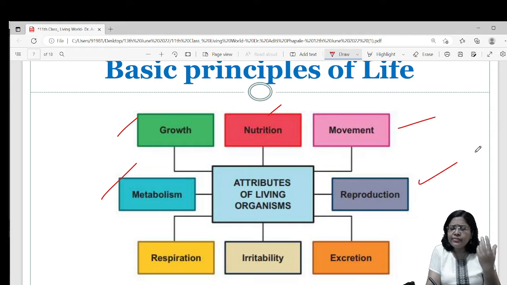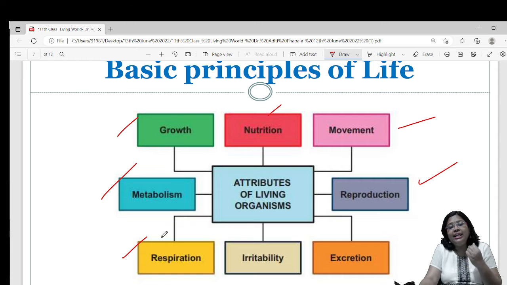Fine. Then there are different types. Reproduction is necessary to maintain life on planet Earth or for continuity of life, or for continuity of any particular species on Earth. If reproduction is not there, that particular species will become extinct. In short, there will be no life on the Earth.